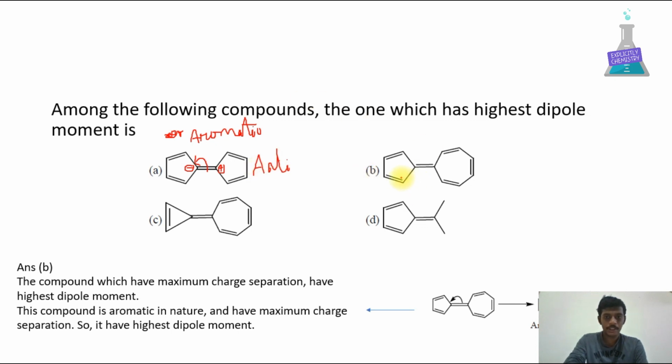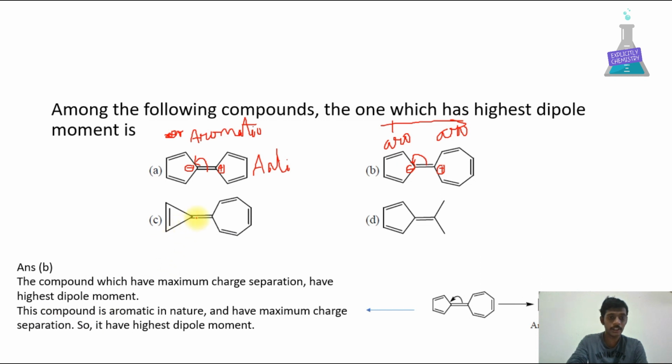In option B, if we delocalize this electron here, the negative charge will be here and the positive charge will be here. We count the number of pi electrons, 2, 4, 6, it is aromatic, and 2, 4, 6, it is also aromatic. So the dipole moment is maximum for this molecule.